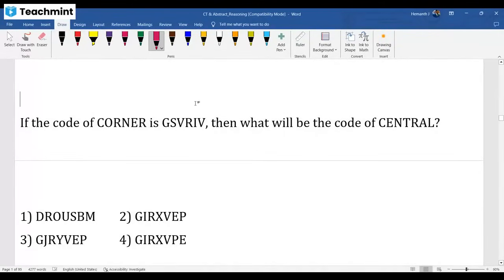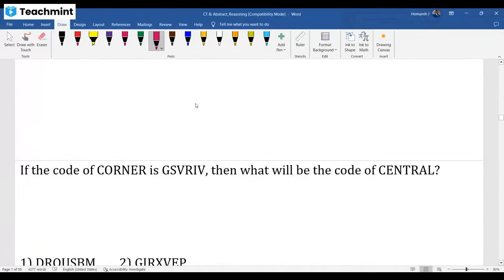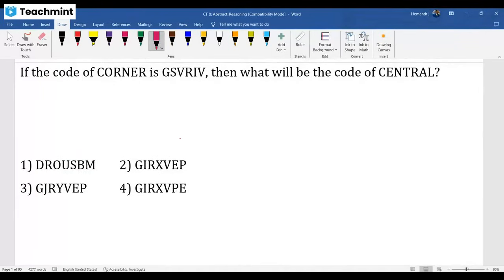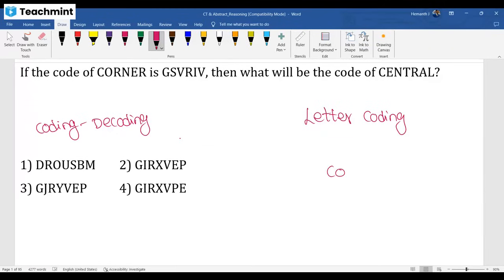Now, one question related to coding and decoding. This is called letter coding. Coding and decoding related. Letter coding. Corner. GSVRIV. Then understand the logic, apply for central.